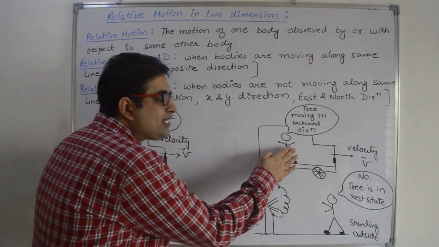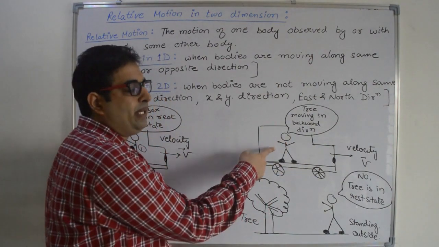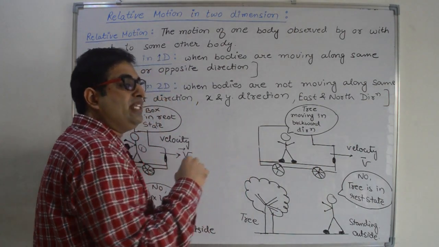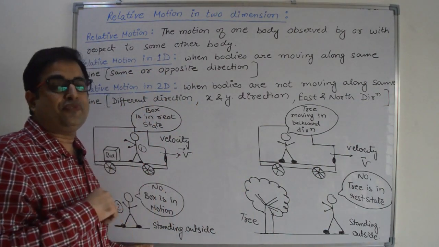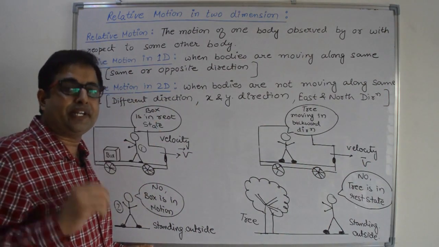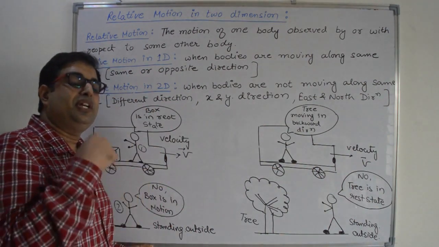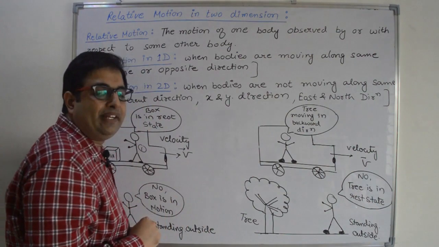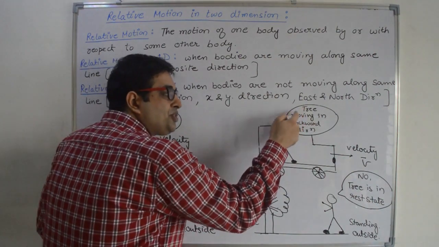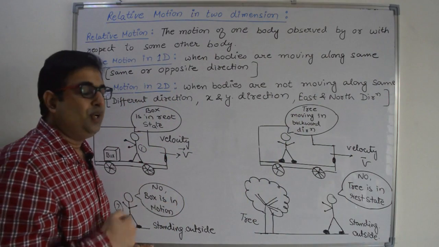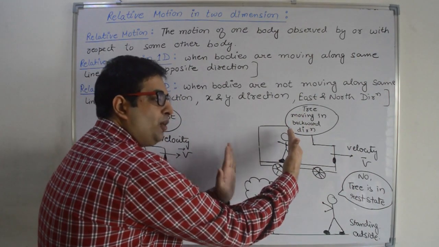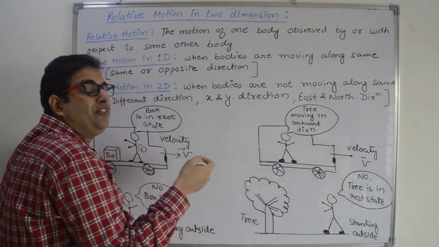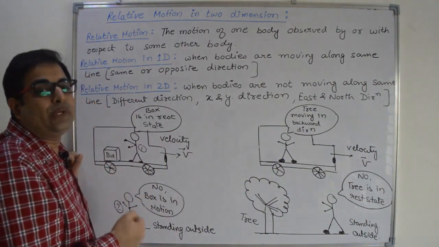Right? In this second example, the person is inside a bus and the bus is moving with some velocity v. Now, whenever we are inside a bus or train, we always feel that trees are moving in the backward direction. We are not moving in the forward direction, only trees are moving in the backward direction. That is the observation of this man. The man will feel that this tree is moving in the backward direction. Why? Because the gap between the observer and the tree is increasing. So this man will feel that this tree is moving in the backward direction.